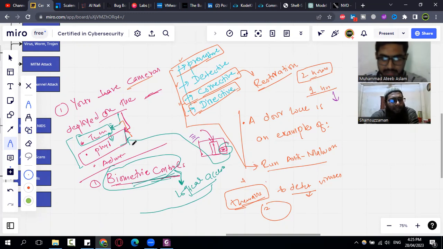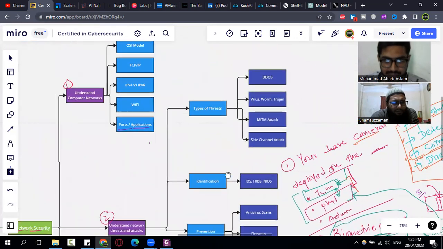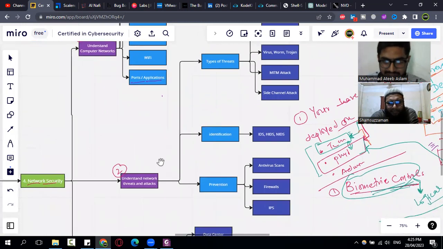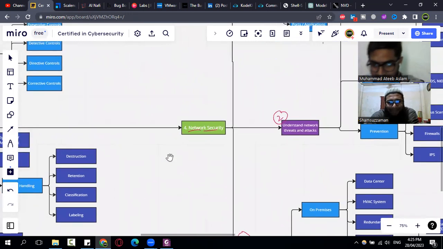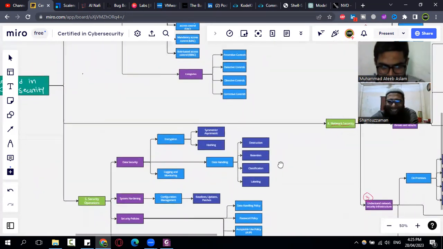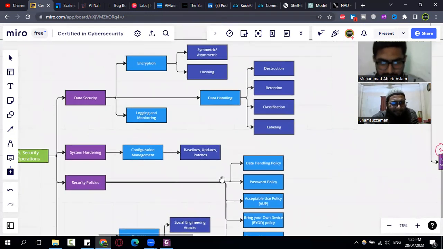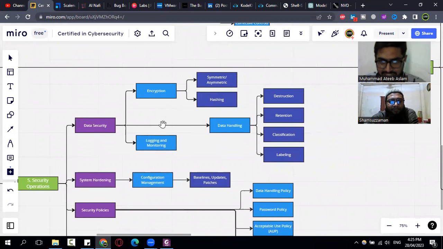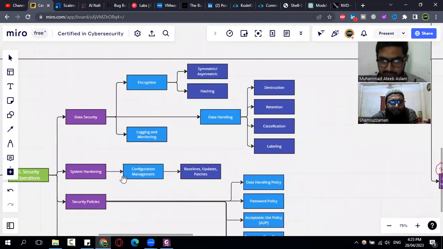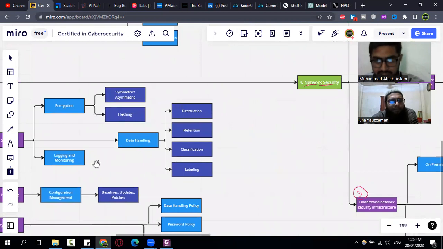Okay. So I have explained this whole mind map in a separate video also. I think you have also seen that diagram. So there is the domain that is security operations, and most people ignore this domain because it is a little bit complex, because it talks about encryption and hashing and things like that, system hardening, configuration management, which are totally new concepts. So there is one thing that is called classification.